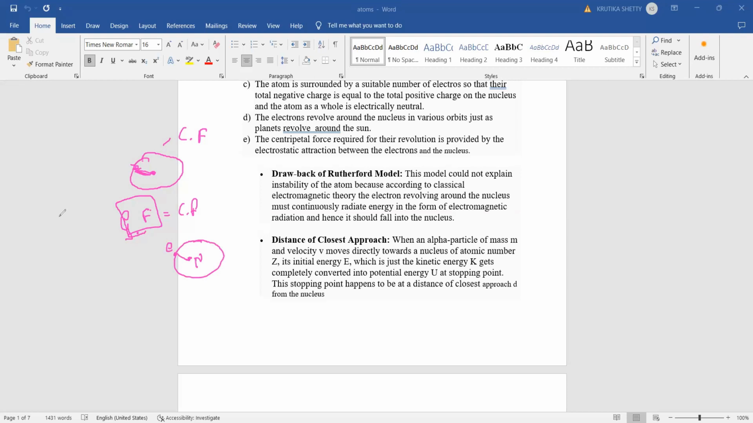Now, why will this theory fail? Rutherford explained all these points, yet this theory fails. Let us see why. Drawback of Rutherford's model: this model could not explain the instability of the atom, because according to classical electromagnetic theory, an electron revolving around the nucleus must continuously radiate energy in the form of electromagnetic waves.